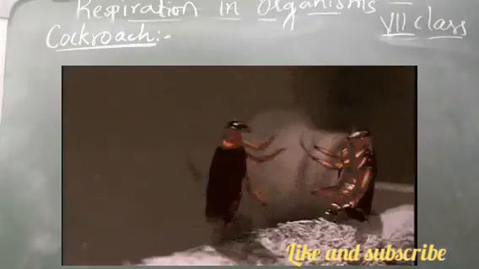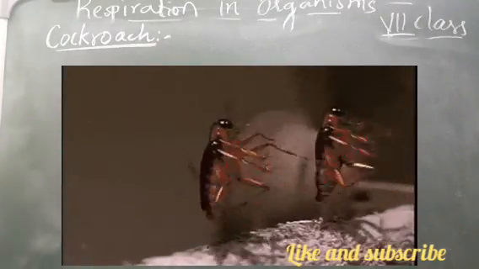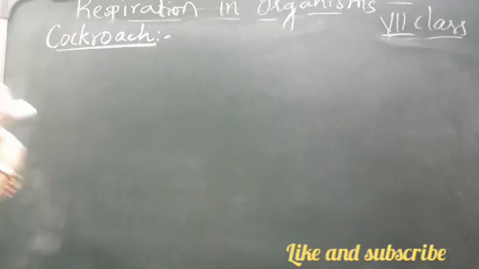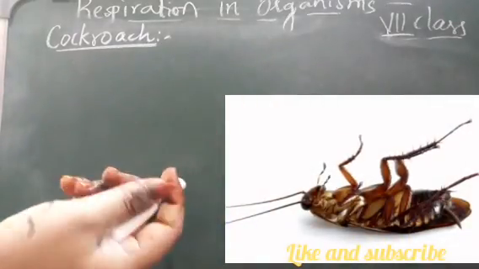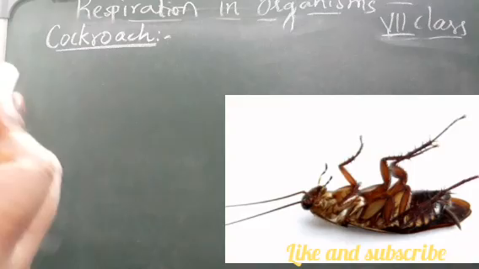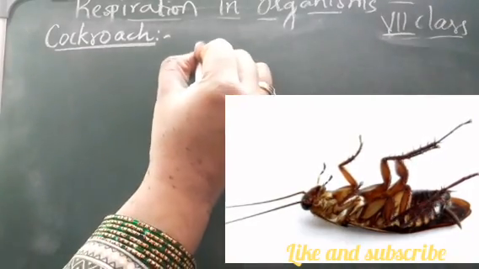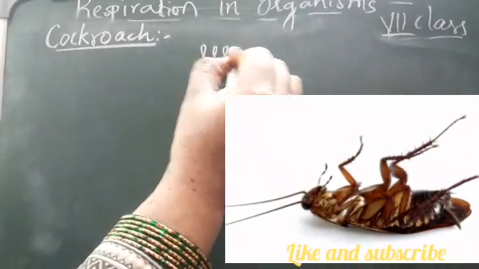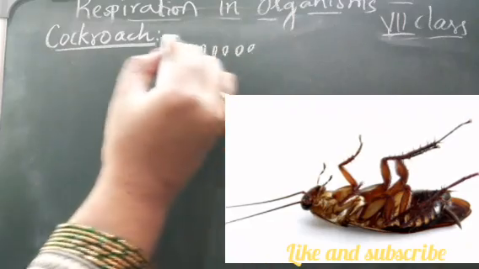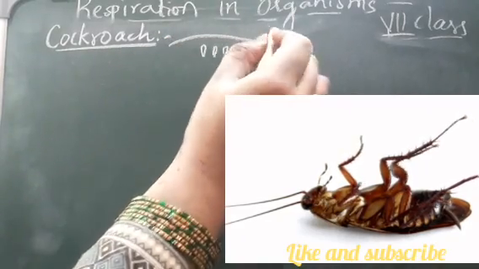If you see a cockroach, it has small openings on the sides of its body. When you take a cockroach and observe it, you can see that there are small openings in the body like this. Okay, they have small openings like this.